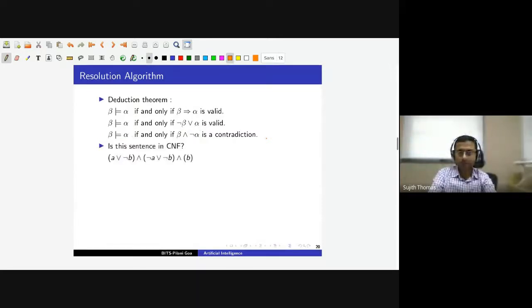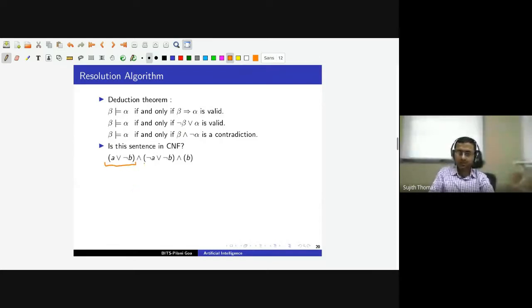So now let us look at this sentence: A or not B, and not A or not B, and B. The first question is, is this in conjunctive normal form? Conjunctive normal form is a conjunction of clauses, and each clause is a disjunction of literals. So A or not B is a clause because it is a disjunction of literals.